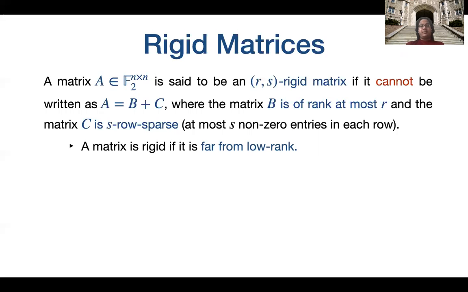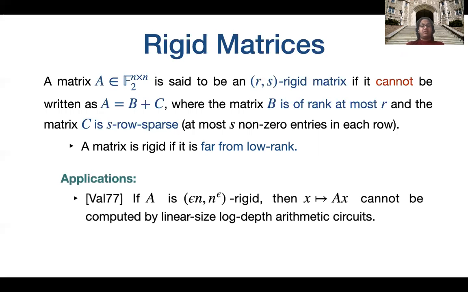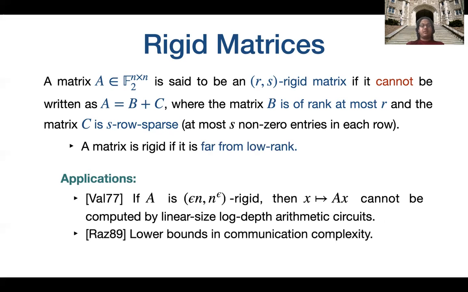What this means is that a matrix is rigid if it is far in Hamming distance from a low rank matrix. Matrix rigidity has found many applications. For example, Valiant, who introduced matrix rigidity, proved that if A is a rigid matrix with some parameters, then the function determined by A cannot be computed by linear size, logarithmic depth arithmetic circuits. Razborov has also proved lower bounds in communication complexity based on rigid matrices.